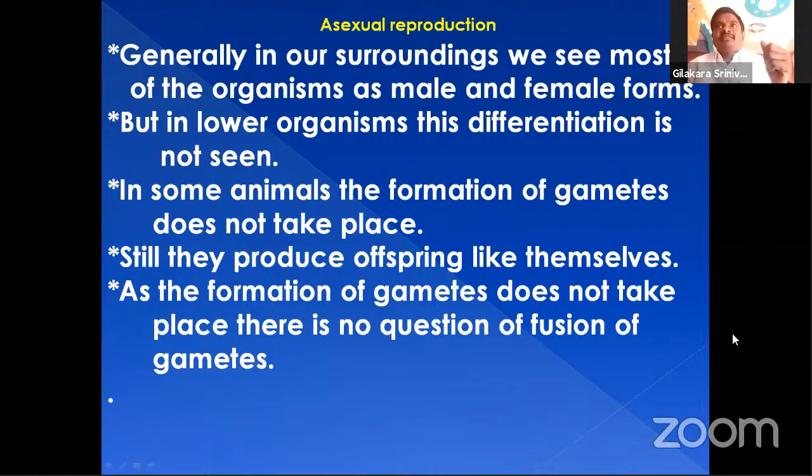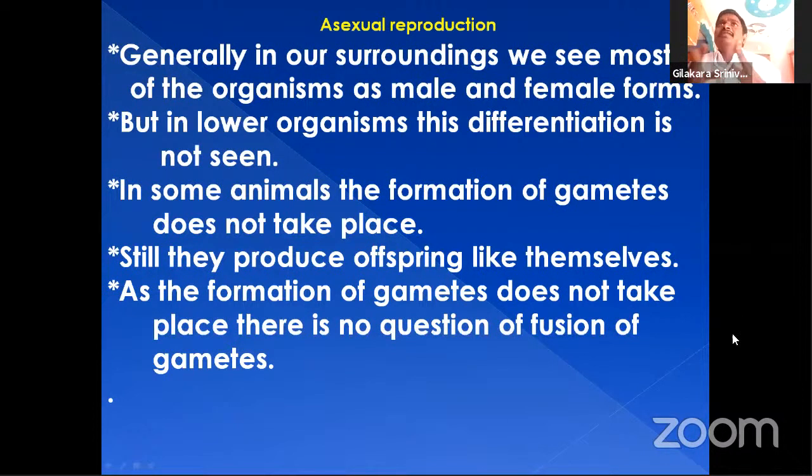In some animals, the formation of gametes does not take place. Let us discuss these gametes in today's class. They produce offspring like themselves. Even so, in the asexual reproduction process they cannot produce gametes, which means they cannot produce reproductive cells. Offspring means new generation. As the formation of gametes does not take place, there is no question of fusion of gametes.